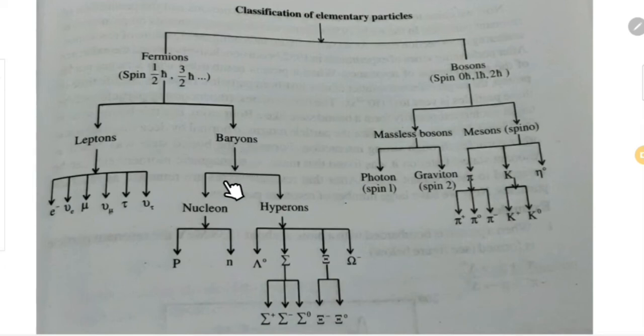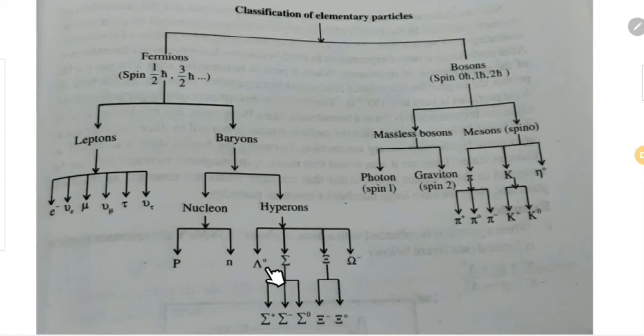The next family is baryon. Baryons can again be divided into nucleons and hyperons. Nucleons are familiar to us; nucleons are the members of the nucleus. So what are the members of the nucleus? Proton and neutron. Proton and neutron are combinedly known as nucleons. The next category is hyperons. In the hyperon family there are several members. We are only interested in these particles.